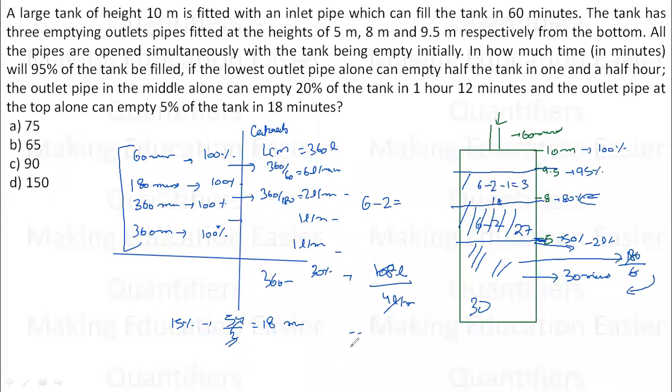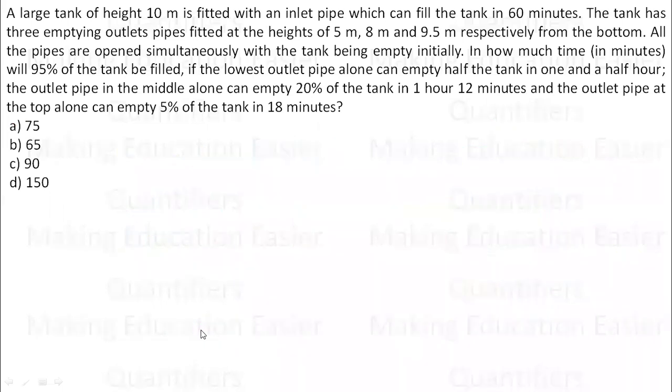So what is our net result? The net result is 30 minutes, 27 minutes and 18 minutes. So 30 plus 27, 57, plus 18, 75 minutes is the correct answer for the first question. This completes my question. Let's move to the second one.